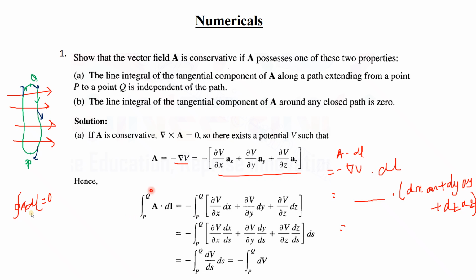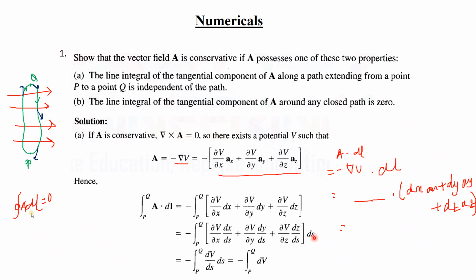Minus will be written in the beginning, and then integration from P to Q. Since we have different parameters, one having dx, one dy, one dz, they can be taken as a unique one, suppose ds.